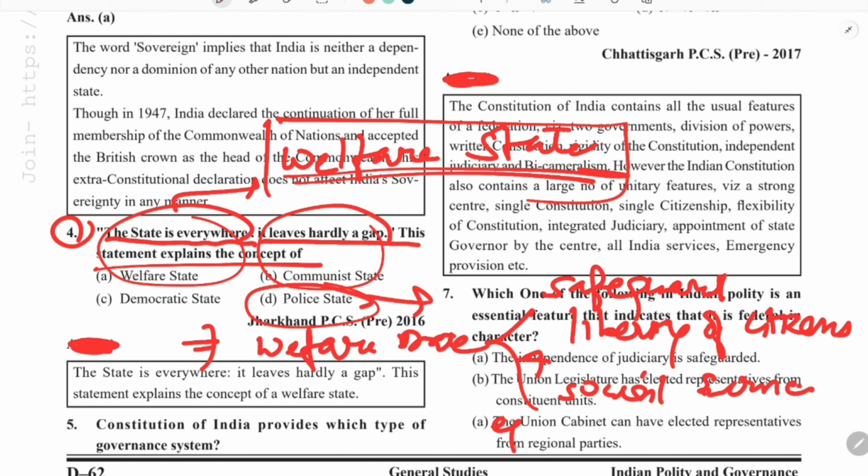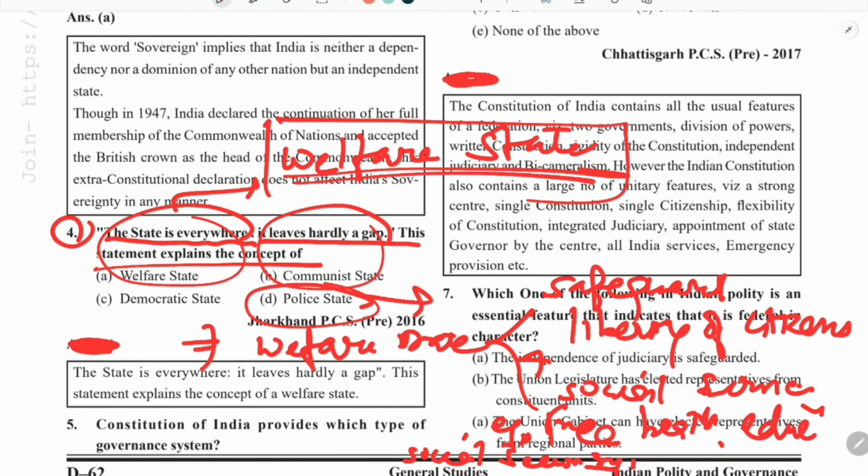Social services like, for example, we can say free health, education. We can also say social security, like in the form of pensions to the old and the disabled.